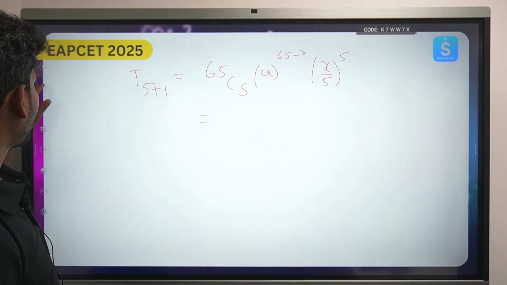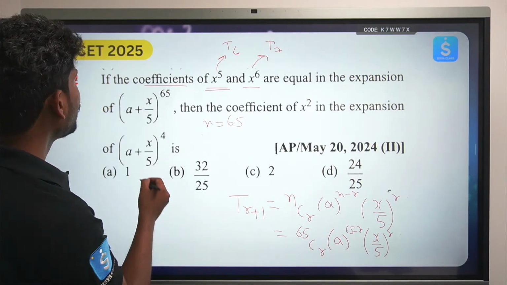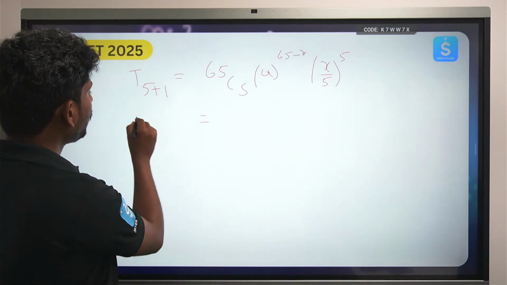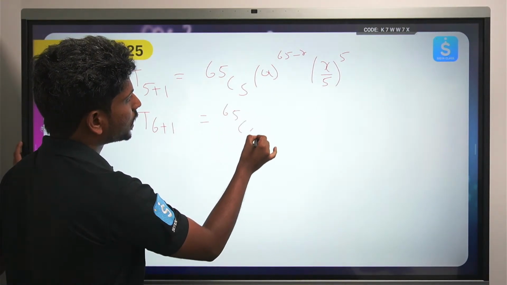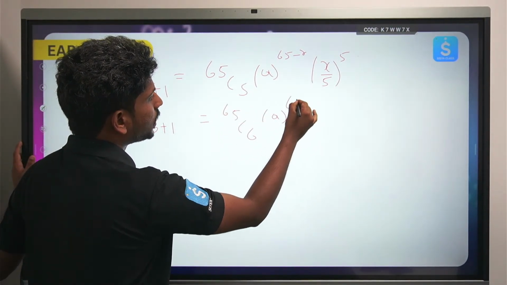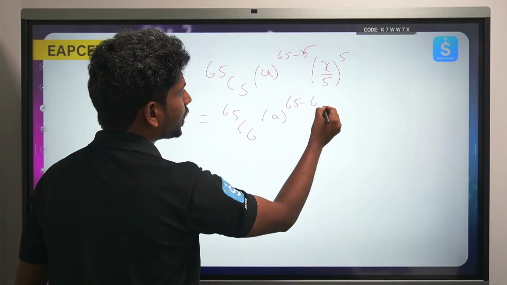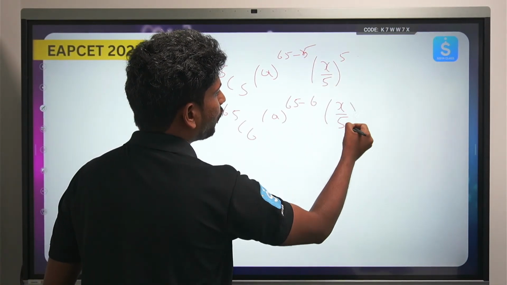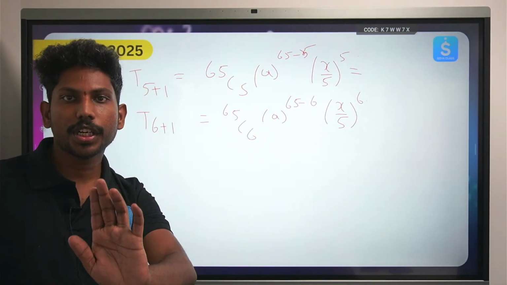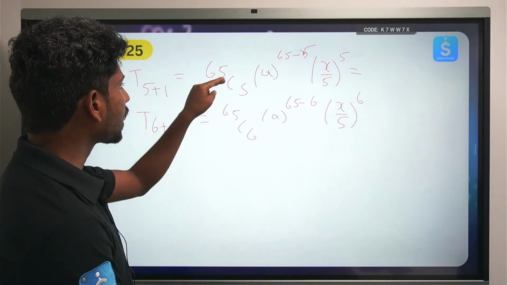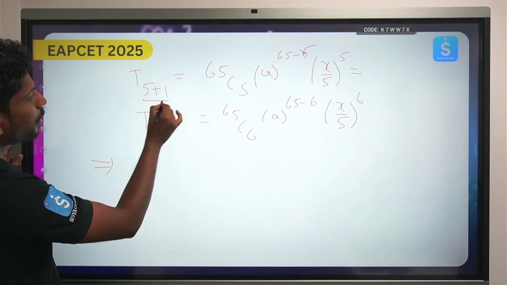So now if you try to see, this is nothing but my x power 5 term, that's the coefficient of x power 5, and x power 6 will be t6 plus 1. So that will be 65 c6 a to the power 65 minus 6 into x by 5 whole to the power 6. Here he is just talking about the coefficient of x power 5 and x power 6. So you can just equate directly. Equate t5 plus 1 and t6 plus 1.